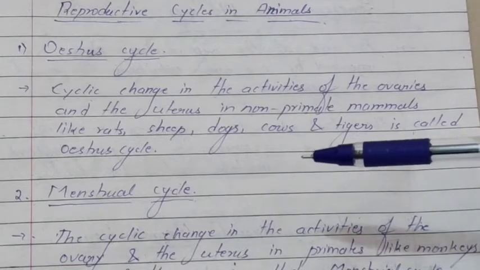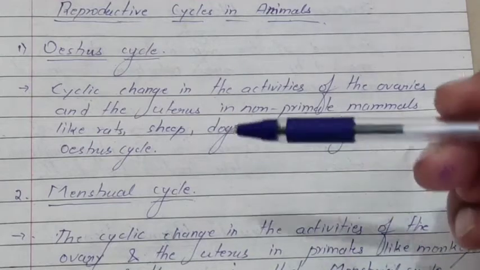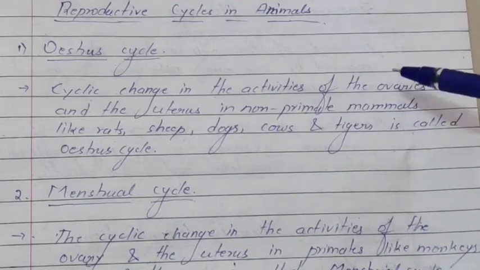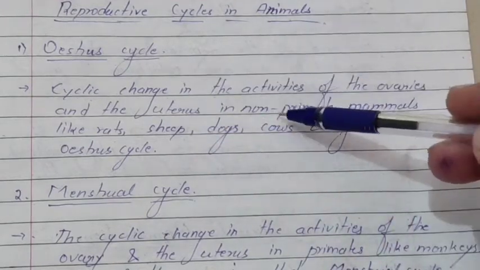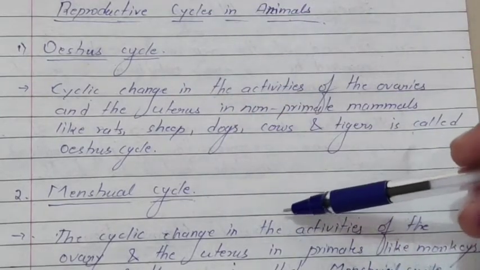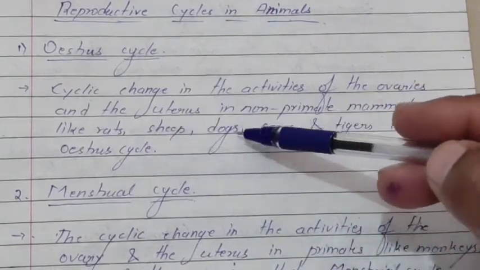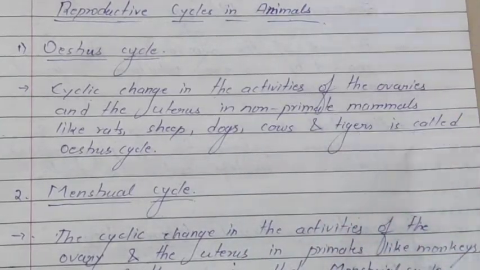They happen again and again repeatedly. So those cyclical changes in the ovaries and the uterus in non-primate mammals are called what? Estrous cycle. Examples of non-primate mammals are rats, sheep, dogs, cows and tigers.